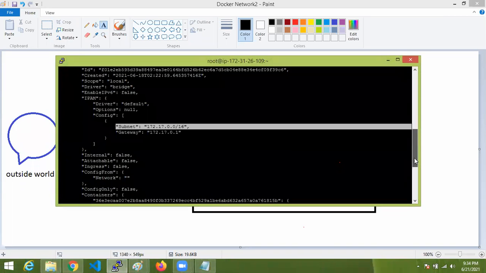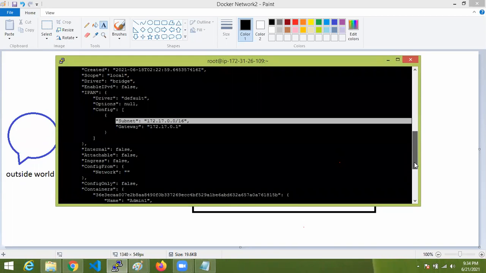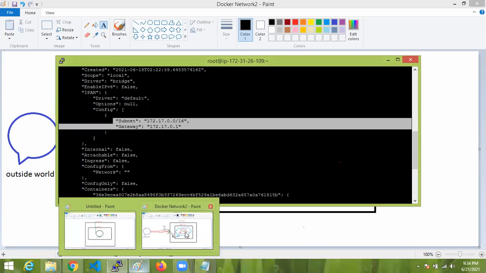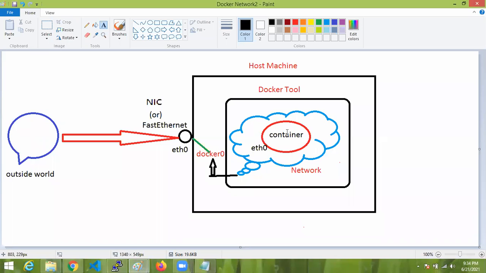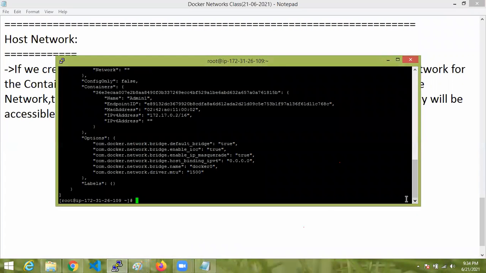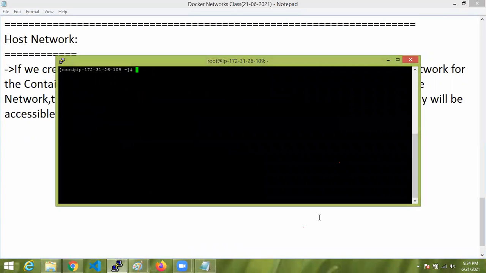That means if you have a network address, there is a separate network created. Gateway means there is a separate network we have. If you have network address, subnet, and a gateway, that is a separate network. Bridge is a separate network in Docker, but for host, the container will be directly created under the host machine only. That's the proof I'm showing now.